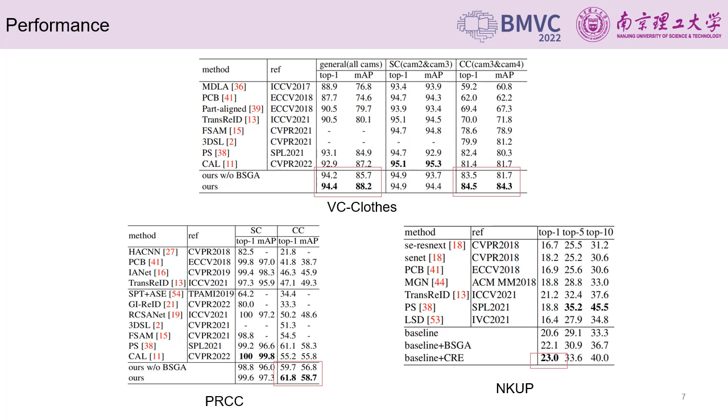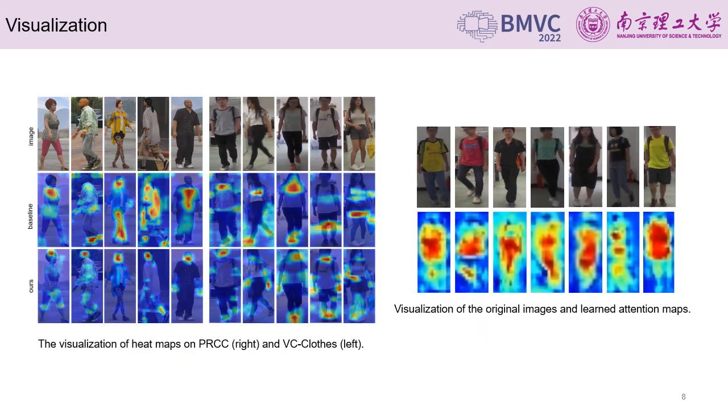In the NKUP dataset, each person wears 2 or 3 types of clothing. The top one accuracy of our CRE outperforms all other methods. For further analysis, we visualize the learned attention maps in the BSGA module in the right figure.